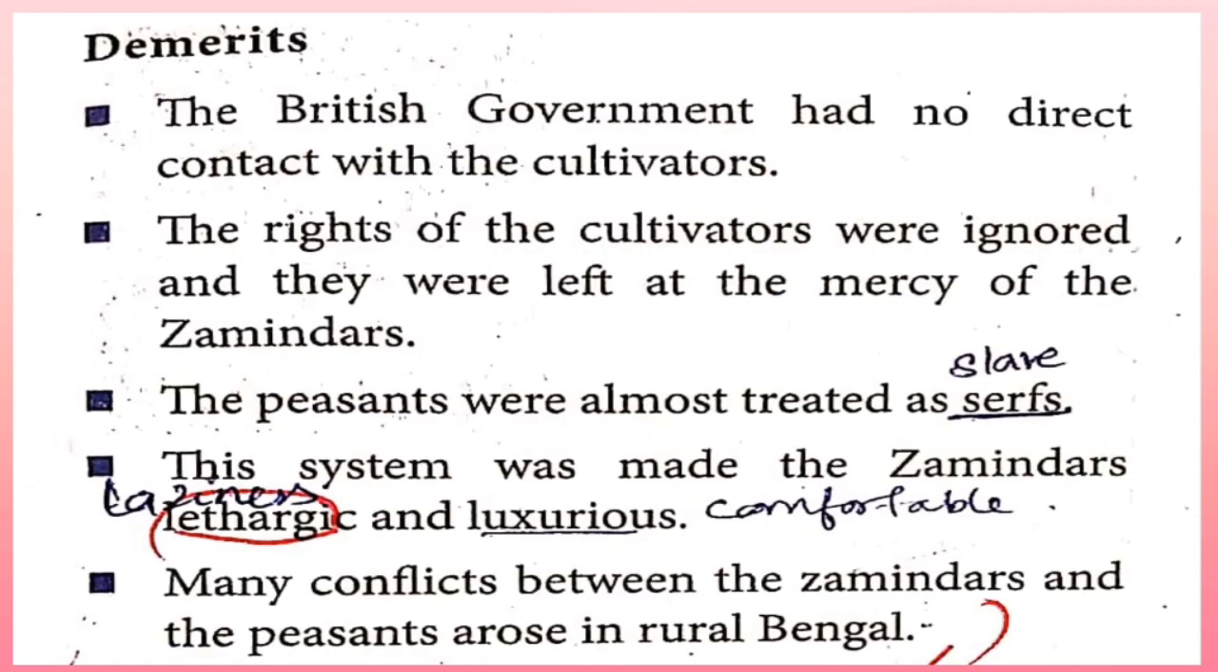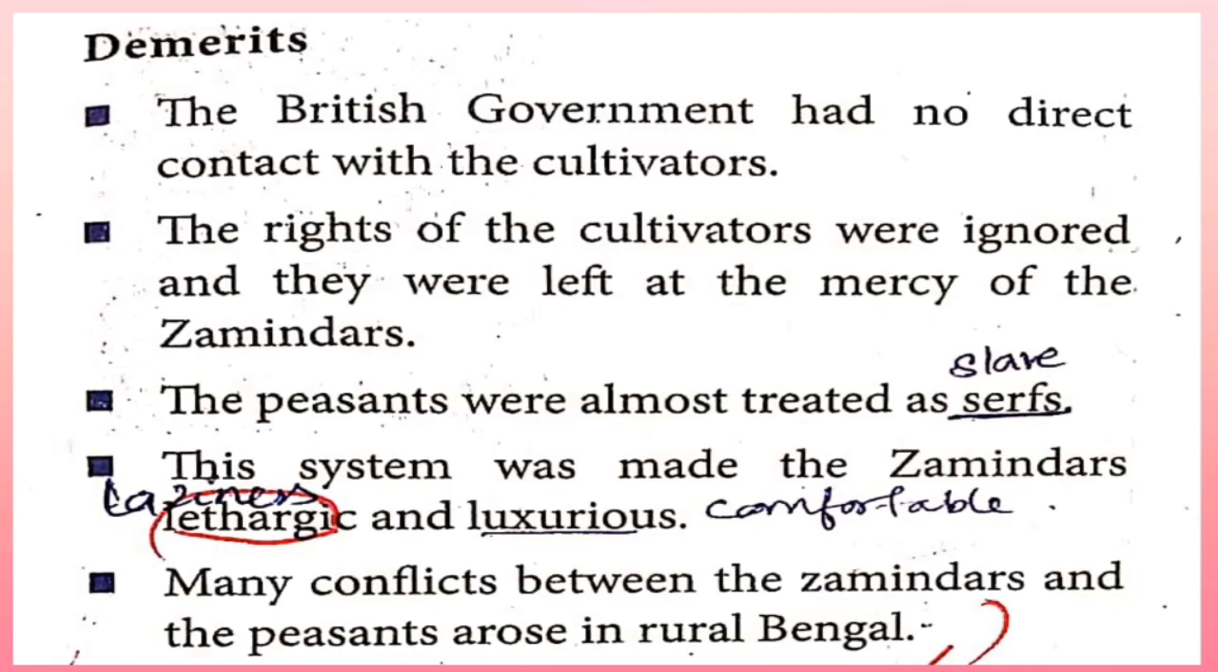Demerits of this permanent settlement. The British government had no direct contact with the cultivators. So the rights of the cultivators were ignored and they were left at the mercy of the Zamindars. The peasants, the farmers, were almost treated as serfs. Serfs means slaves. So this system made the Zamindars lethargic, very lazy, and luxurious. They led a comfortable life with the share of their income.